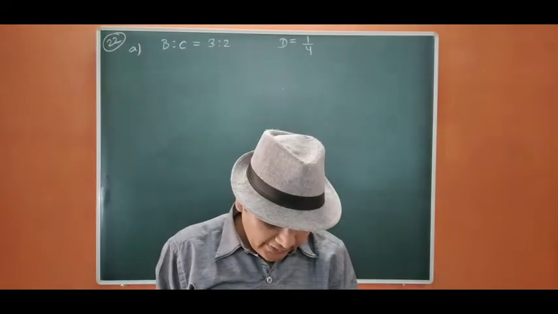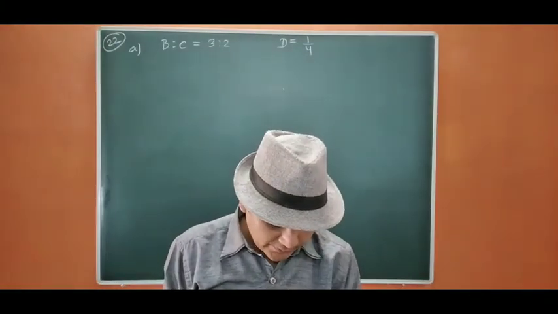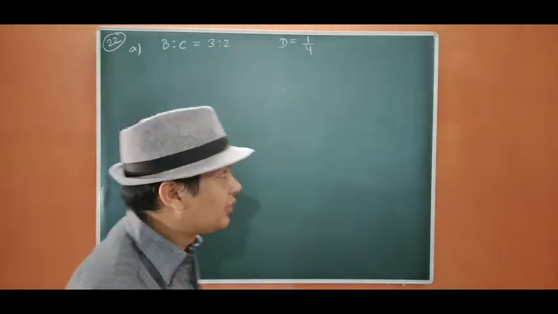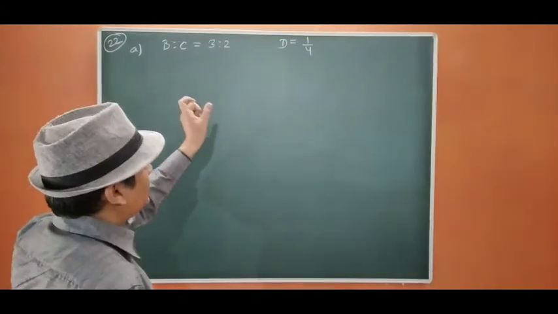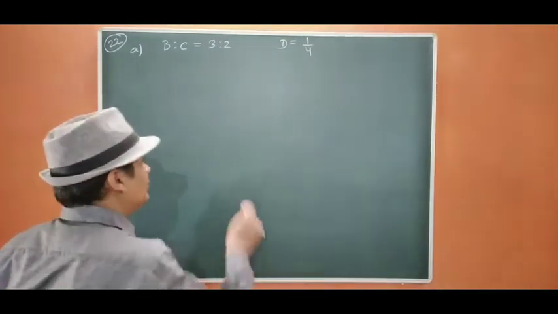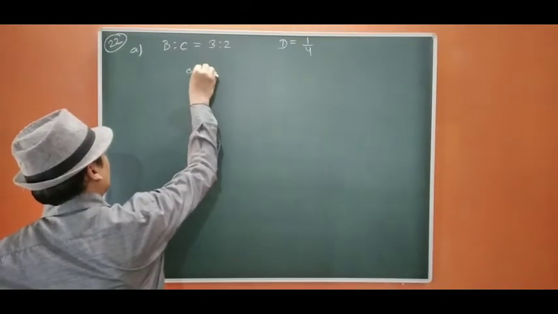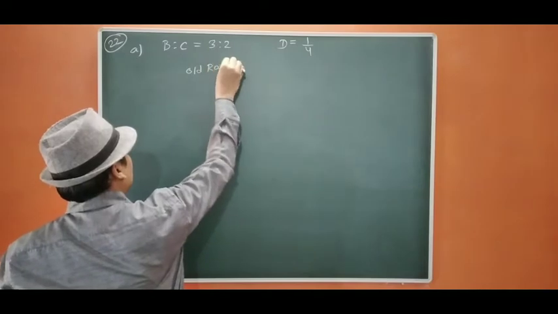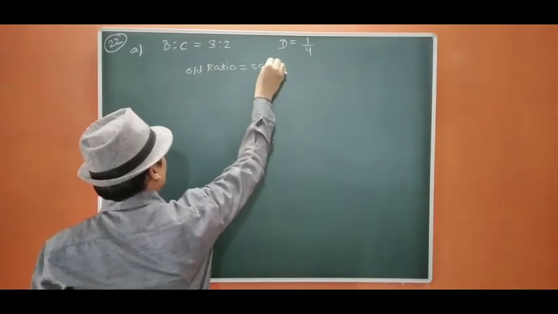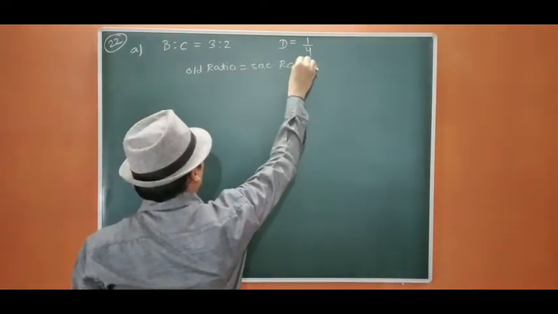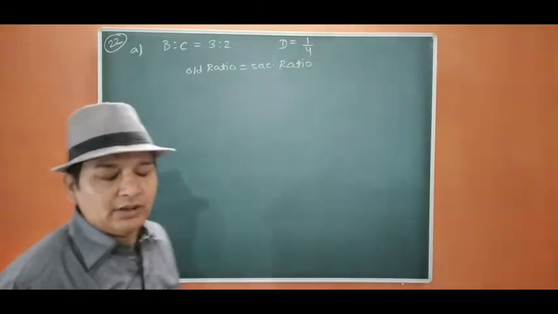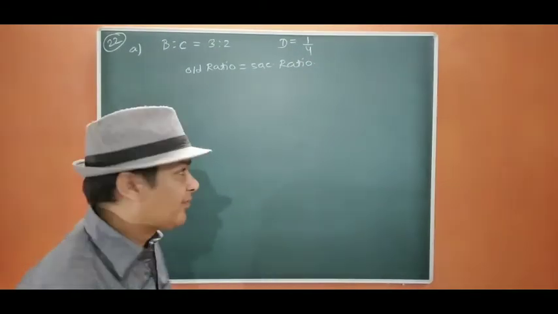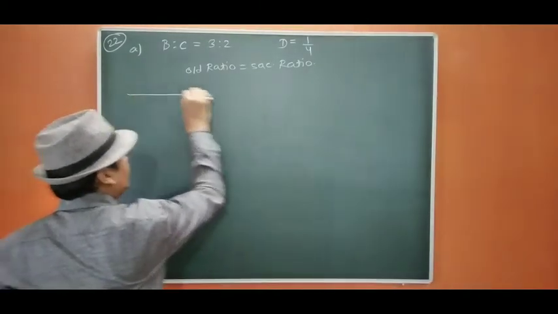Okay, their share will remain as before. So in such a case, the old ratio will be the sacrificing ratio. The old ratio will be the sacrificing ratio. Okay, because D is taking from the firm. Okay, so let us pass the entry.